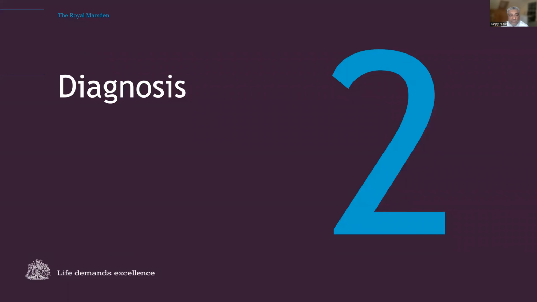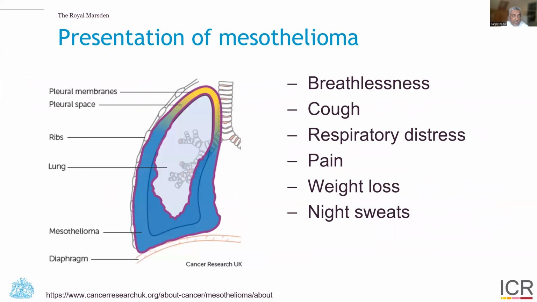So how does one make a diagnosis of mesothelioma? Well, patients present in a number of different ways, as you'd expect, but predominantly breathlessness or cough, often with respiratory distress, often with pain due to tumor infiltration, and the constitutional effects of having a high disease burden, including weight loss, cachexia, and night sweats. Fundamentally, because of infiltration of the pleura, the pleural fluid builds up and is no longer easily reabsorbed by the pleural surfaces, leading to a large buildup of pleural effusion and collapse of the underlying lung.